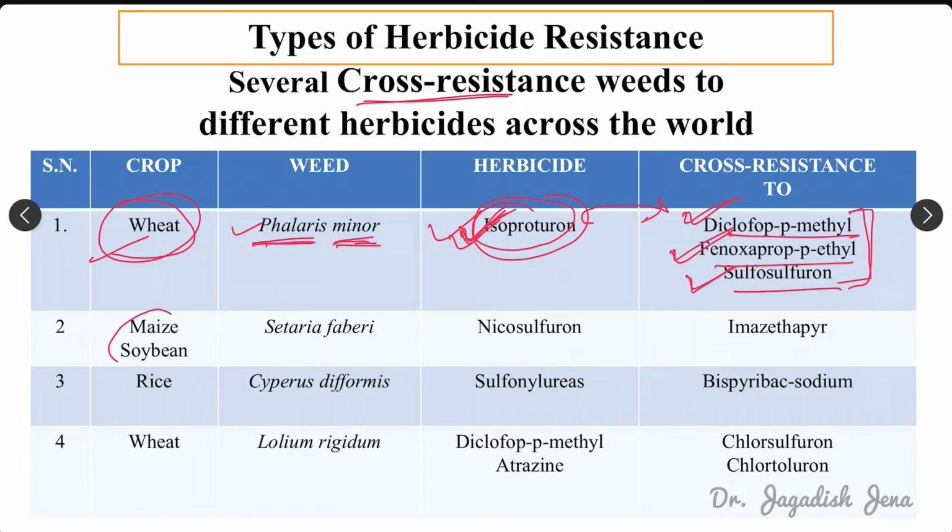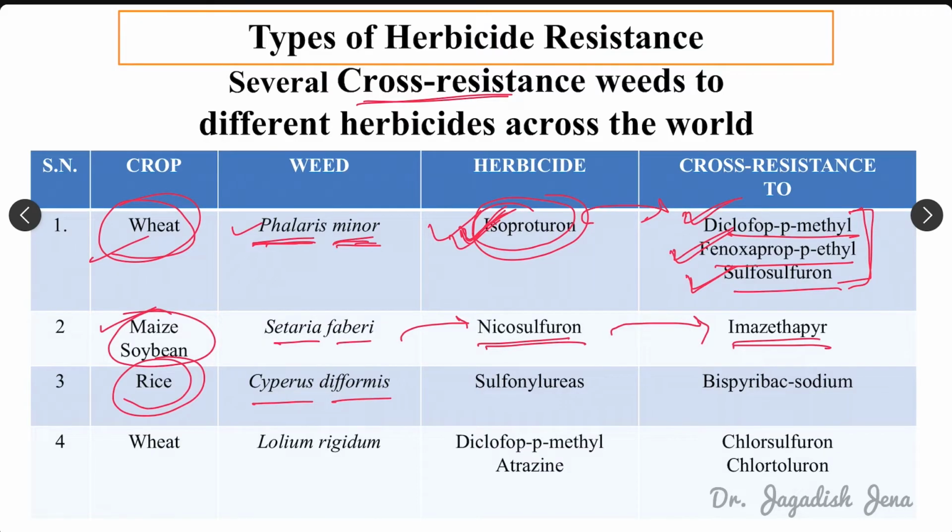Then in maize and soybean crop, Setaria faberi, one weed found in maize and soybean, developed resistance to nicosulfuron, and later on also developed resistance to imazapyr. Okay, so this is one example of cross resistance. In rice, there is one weed called Cyperus difformis, that is one sedge.